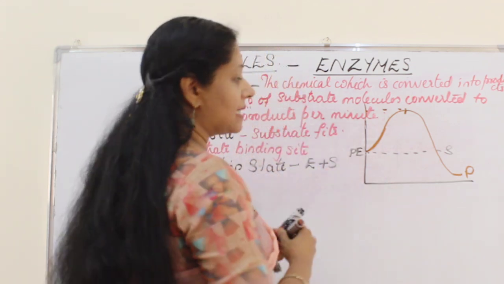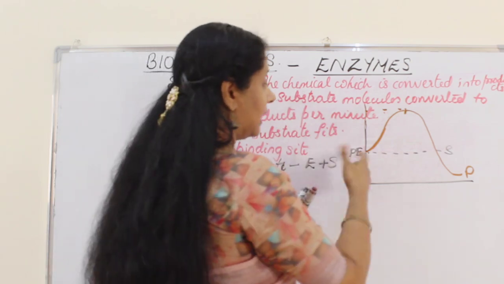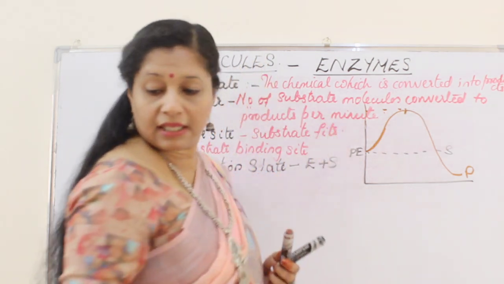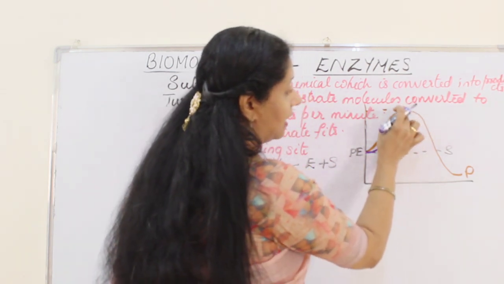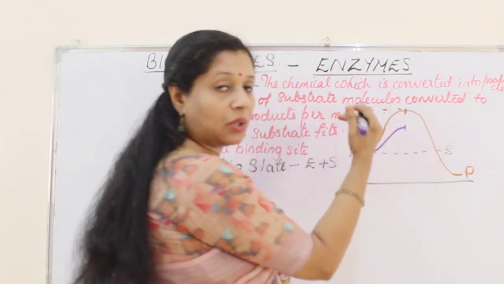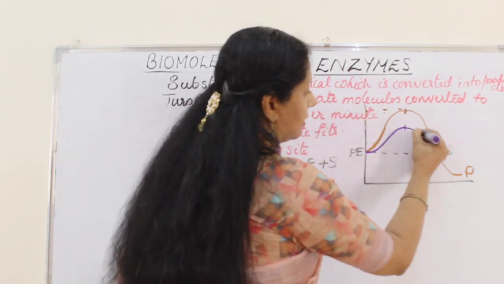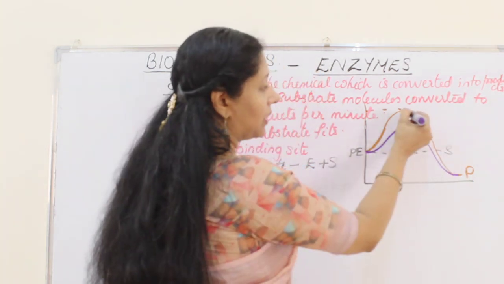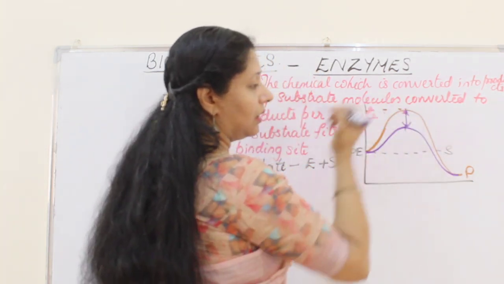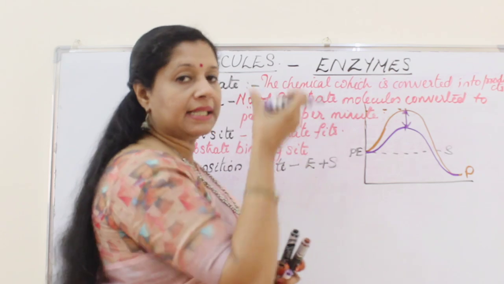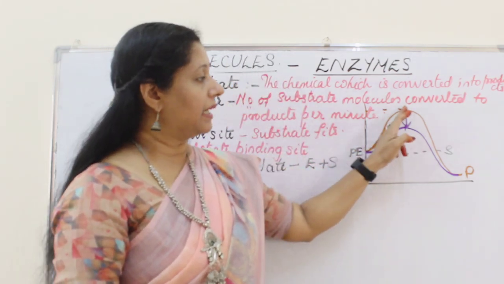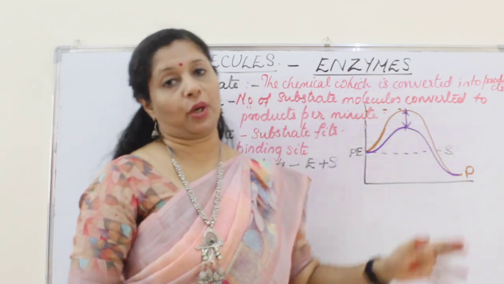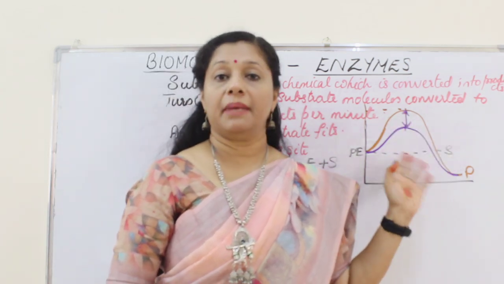The same way, enzymes are like your coach. It is bringing down the actual barrier. That means instead of reaching this level, it is keeping the activation energy at a lower level so that the product can form easily. No need to reach this gap. So the enzyme is decreasing the amount of activation energy. Within that time, it can make a lot of products. So this is how enzymes are making the products.